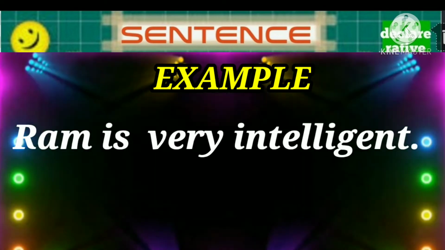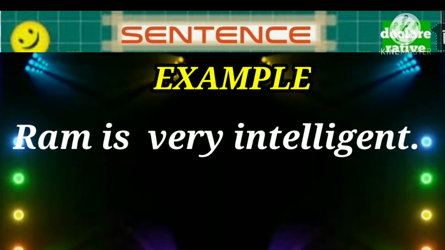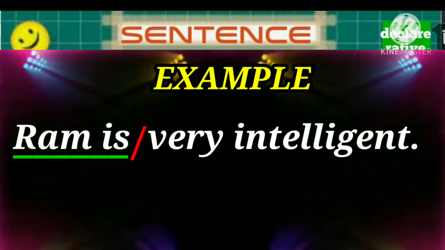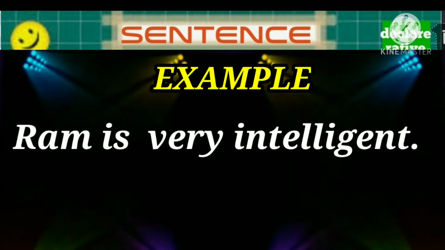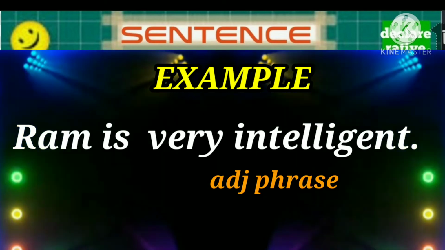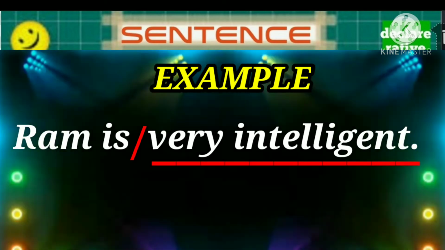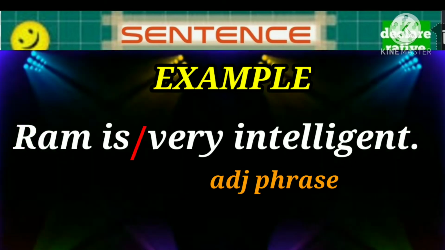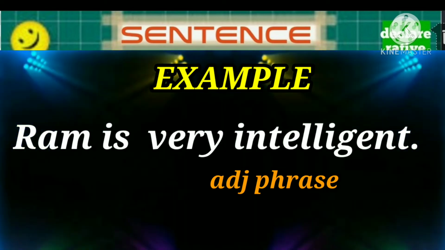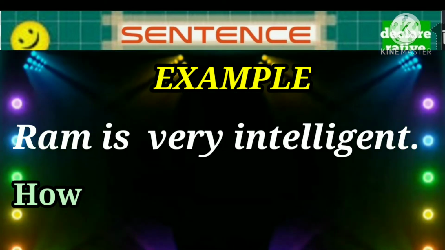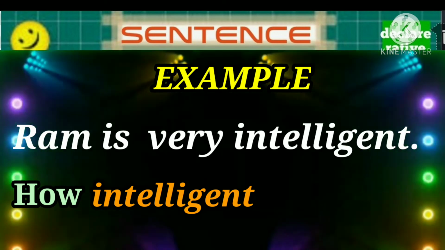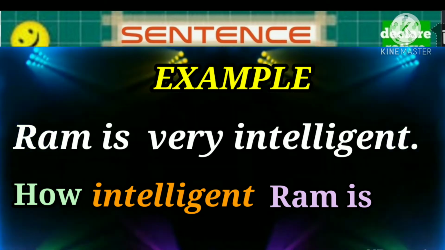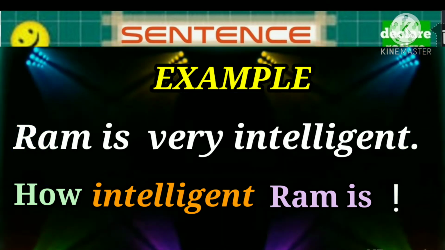Just like, Ramo is very intelligent. Break the sentence after the verb. The first part is Ramo is, and the second part is very intelligent. If the second phrase is an adjective phrase or adverb phrase, we have to start the exclamatory sentence with how. How plus the second part and then the first part. The sentence will be, how intelligent Ramo is.